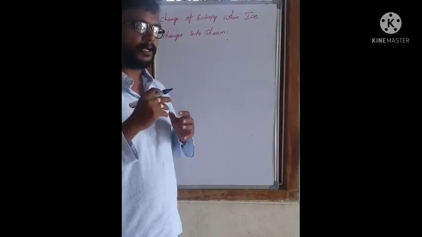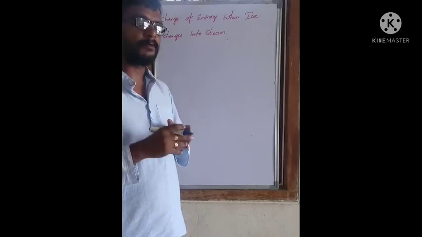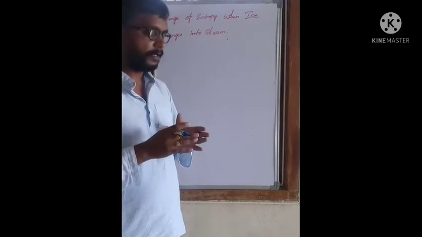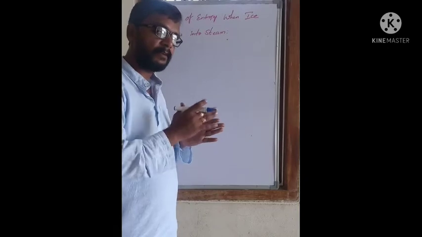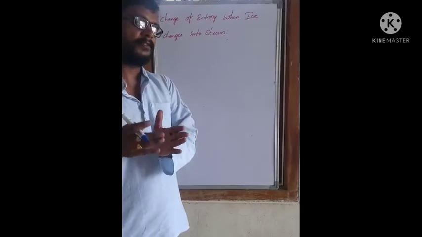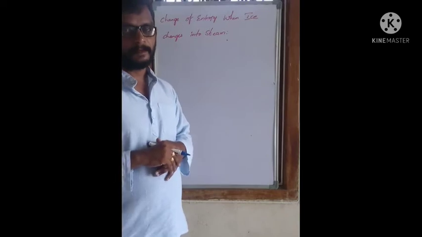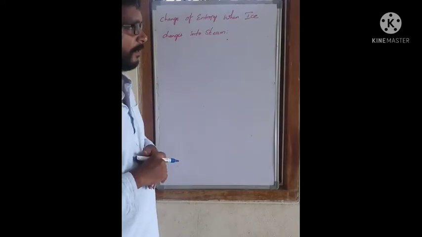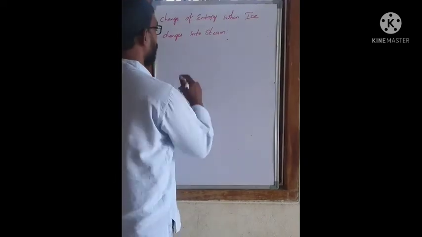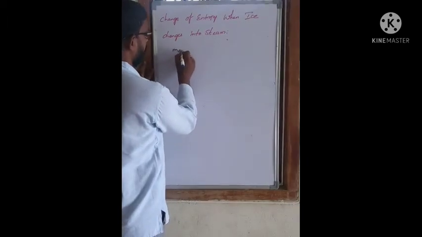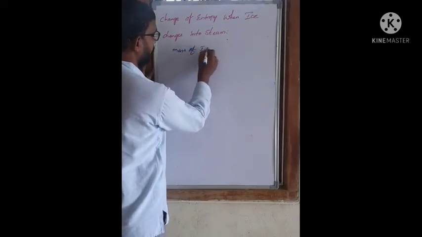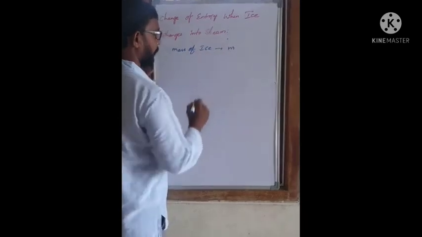See, to convert ice into steam, there are two stages. One stage is where the ice is converted into water, and the second stage is where the water is converted into vapor or steam. So in this process, let us see, the mass of ice can be taken as small m.